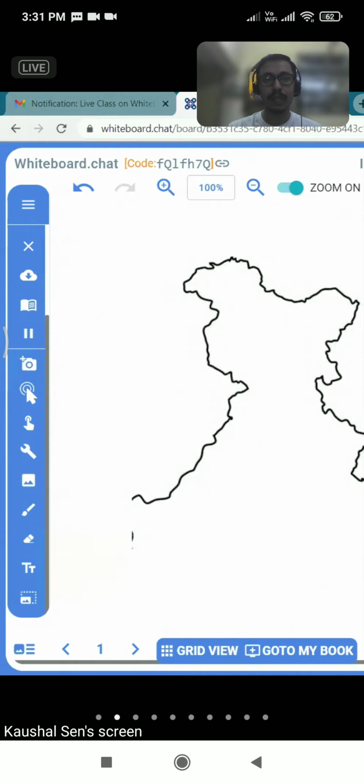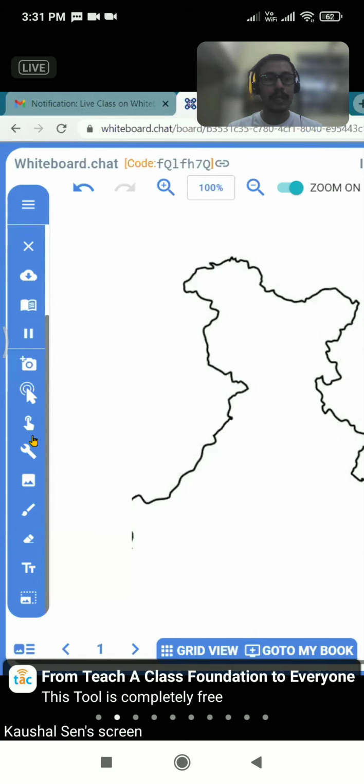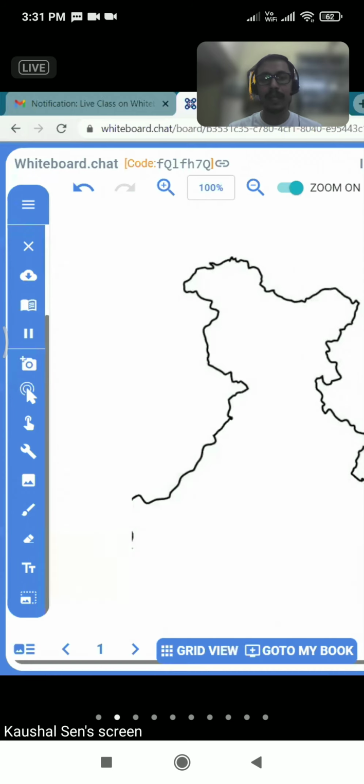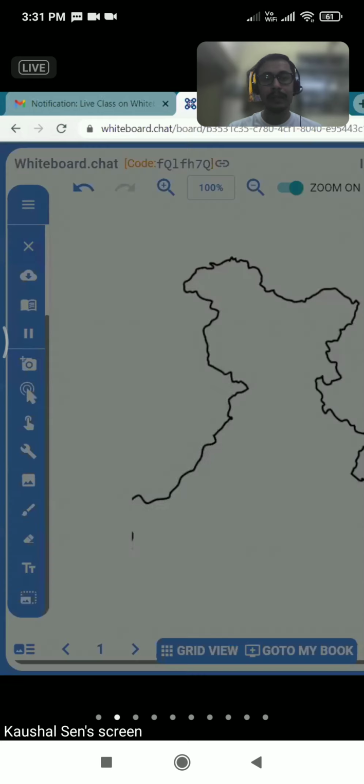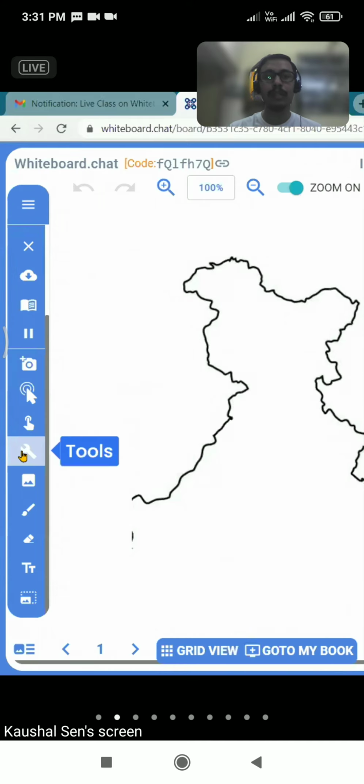Suppose as a social science teacher, if I only want to teach the northern portion of India as a geography teacher, I can just crop the image and then showcase it. I can use the arrow to showcase that this part is this or that part is that. If you wish to have the whole image in one go, you can use the whole image, or if you wish to break the image into small chunks and then help the students with that figure, you can do so by using the select/crop button. Okay, now I'm again clearing this section because we need to look at the fourth tool.